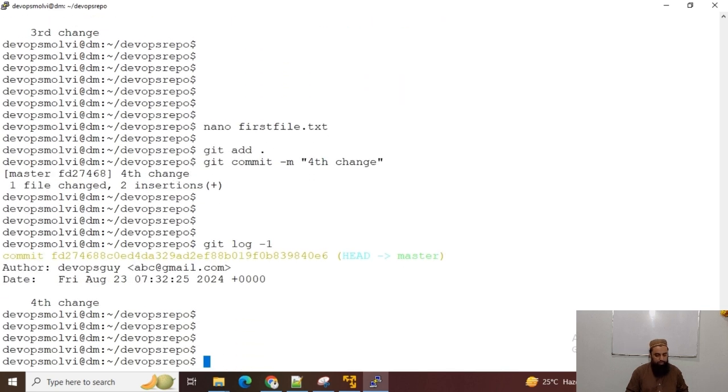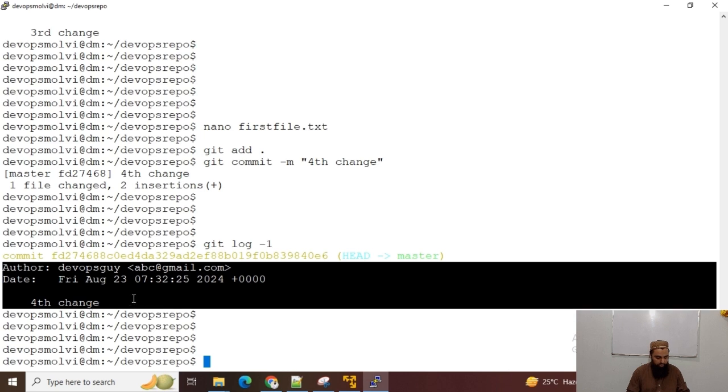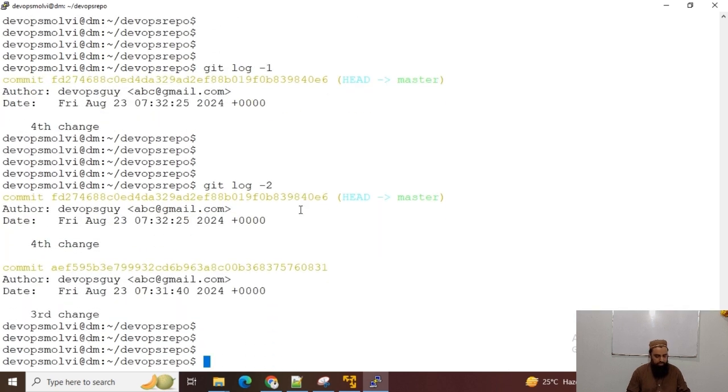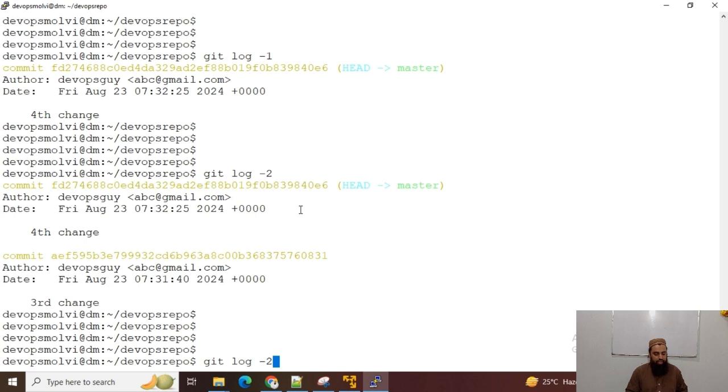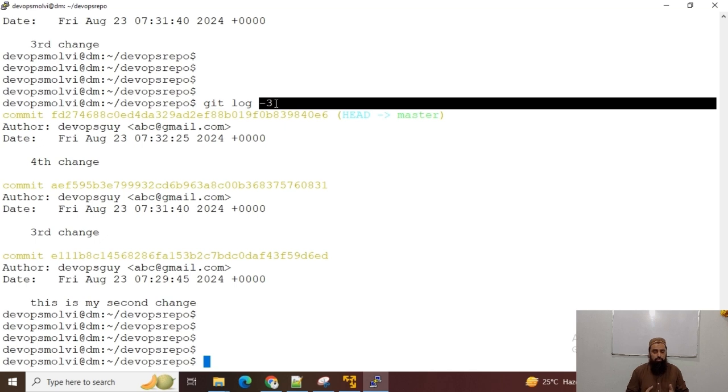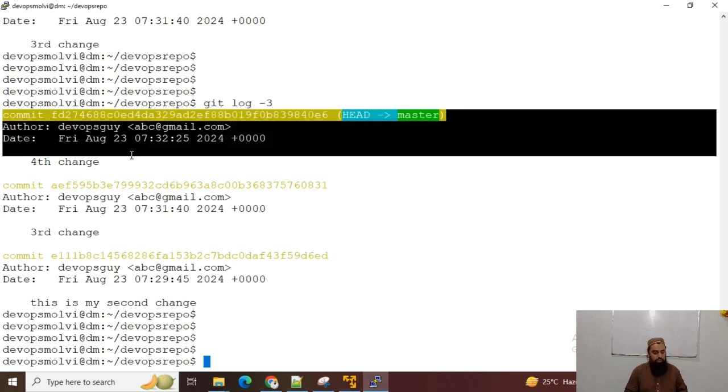And if I want to see the last 2 commits, then I can run this. If I want to see the last 3 commits, then I can. So -3, and definitely -5 will show us the last 5 commits, -10 will show us the last 10 commits. So this is actually the commit history, you can say, or the commit logs.